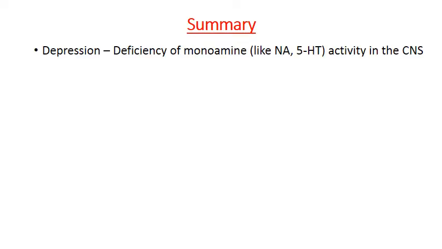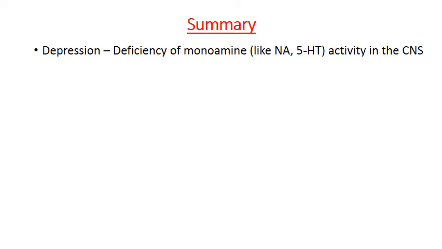In summary, we can say that depression is because of a deficiency of monoamines like noradrenaline and 5-HT, and their activity is reduced in the central nervous system. Various drugs are used.